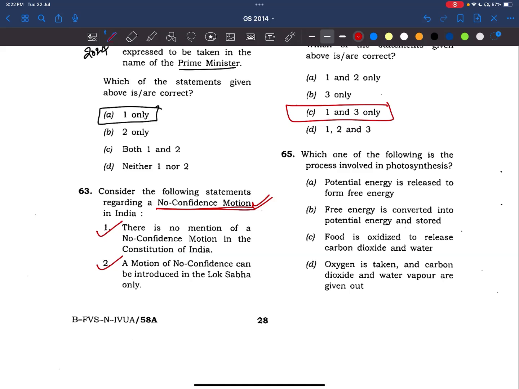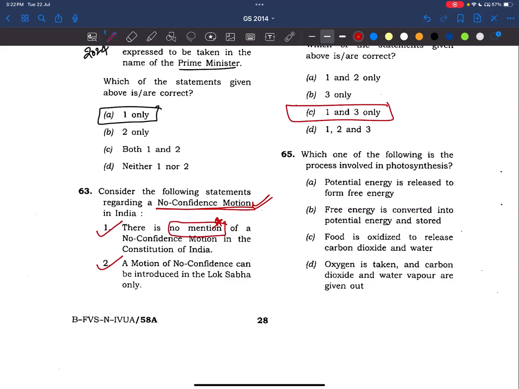And see, usually no mention in the constitution. In the 2025 paper also, UPSC has asked about the political parties. Is the word mentioned in the constitution or not? Right? So these things, mentioned, defined, not mentioned, become very important. They are very low hanging fruits. We do make many mistakes in these type of questions, so we need to prepare proper notes on it.